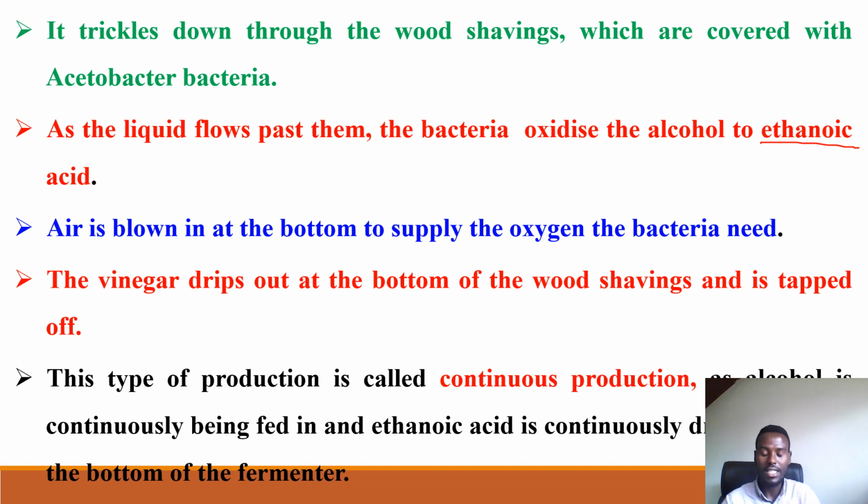This type of production is called continuous production or continuous fermentation, as alcohol is continuously being fed in and ethanoic acid is continuously dropped out at the bottom of these fermenters.